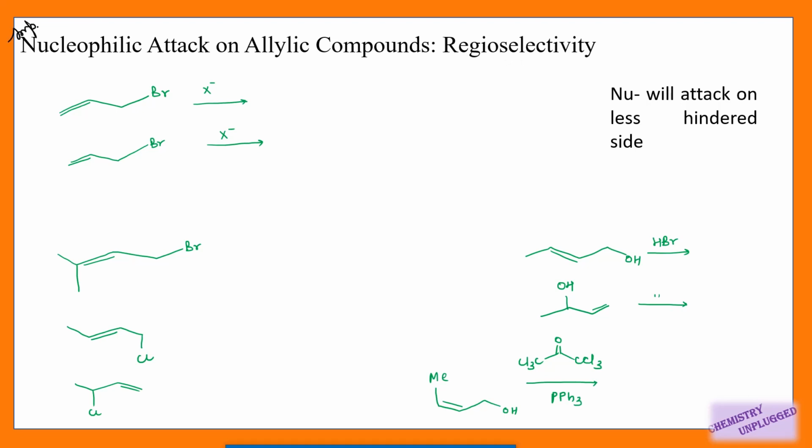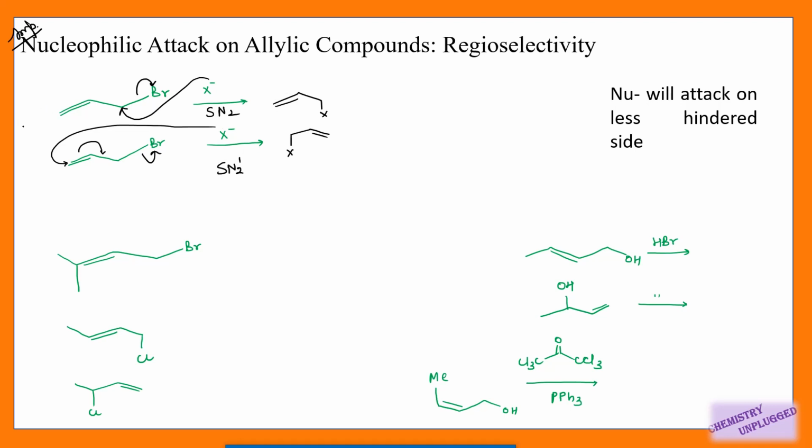This topic is very important. So a nucleophile can attack on allyl halides in two different ways. If it is attacking on this carbon directly, it will remove this Br, right? So it is following the SN2 path. This mechanism is the SN2 mechanism. The other possibility is it will attack on this double bond, this bond will shift and then this Br is removed. So we will get the same type of product, right? So it is the SN2 prime mechanism. These are two different types of mechanisms, but we are getting the same product for this particular example.